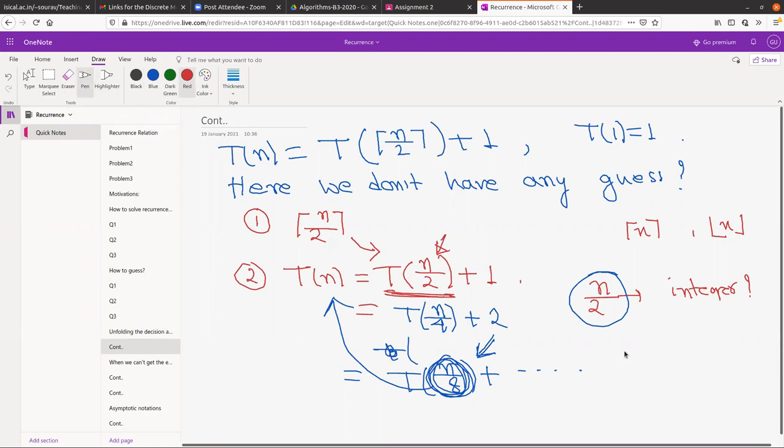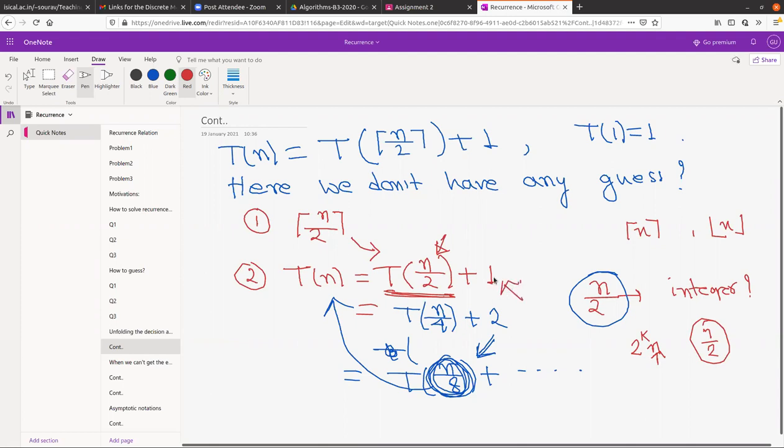What you are claiming is that you possibly replace here by 2n, then that will be an integer. But that is not our point, because sometimes you replace some 2^k n. You can do that, but after some reduction, you have to reduce that n also. When you are dividing n by something, this may not be an integer, right? This is my point. And if this is not an integer, how are you going to apply this recurrence?